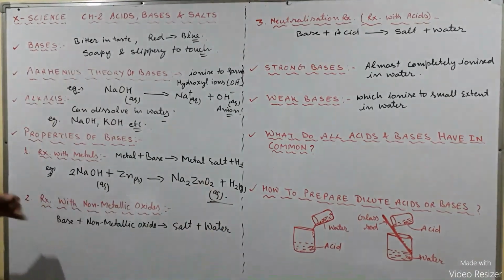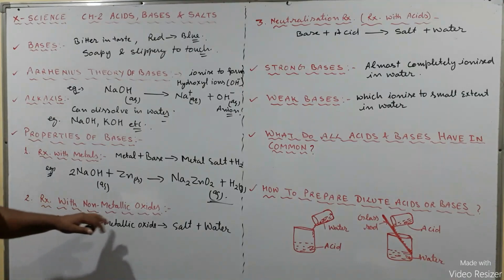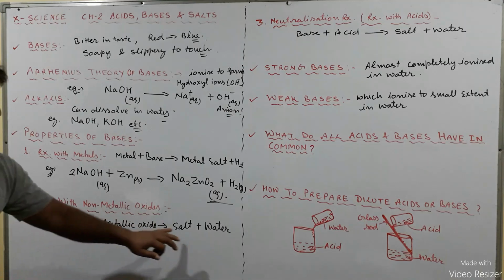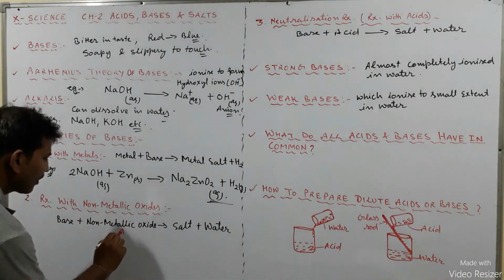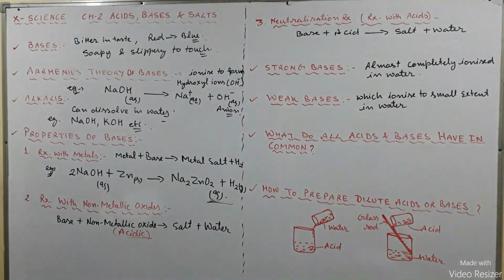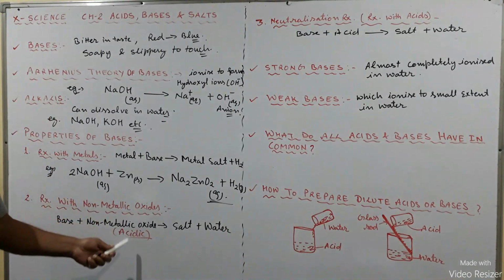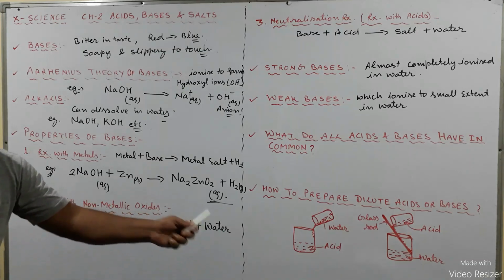Let us move on to the next property of the bases. Bases react with non-metallic oxides to form salt and water. Non-metallic oxides are acidic in nature, and that is why bases react with non-metallic oxides, or you can say acids, to form salt and water.